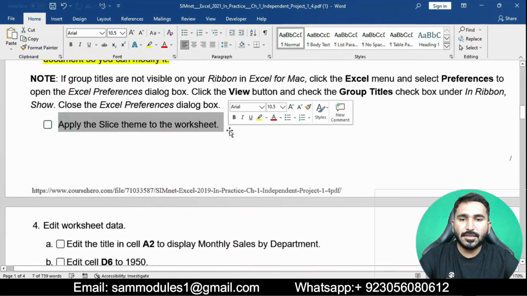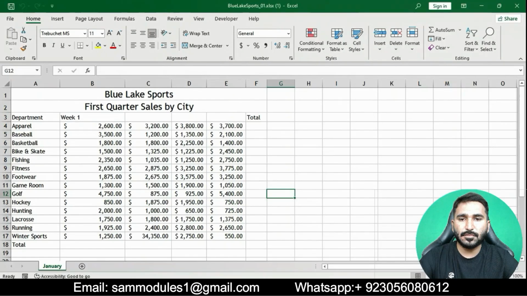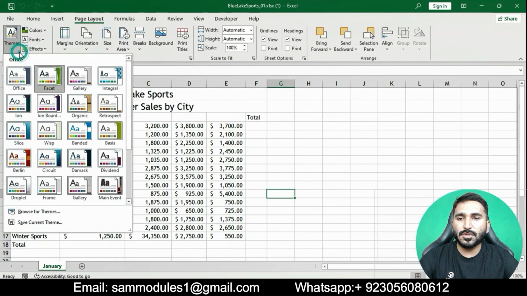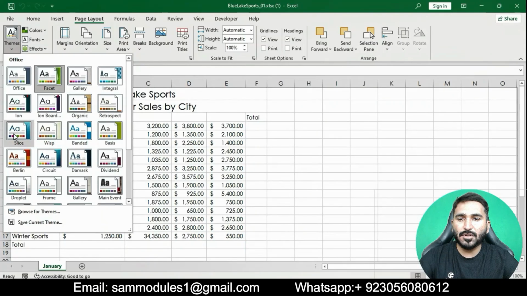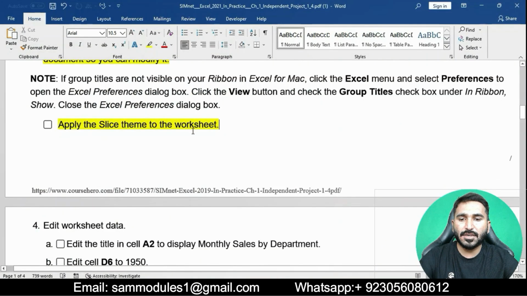Apply the Slice theme to the worksheet. Basically in this question we will apply the Slice theme to the worksheet. Moving on in the Excel workbook, simply click on the Page Layout tab. In the Themes group, apply the Slice theme on the workbook. Here is the Slice theme. Now moving on to the next question, question number 4.